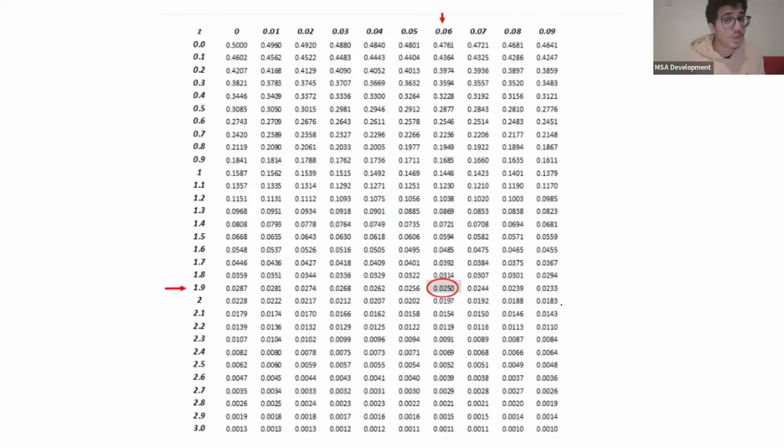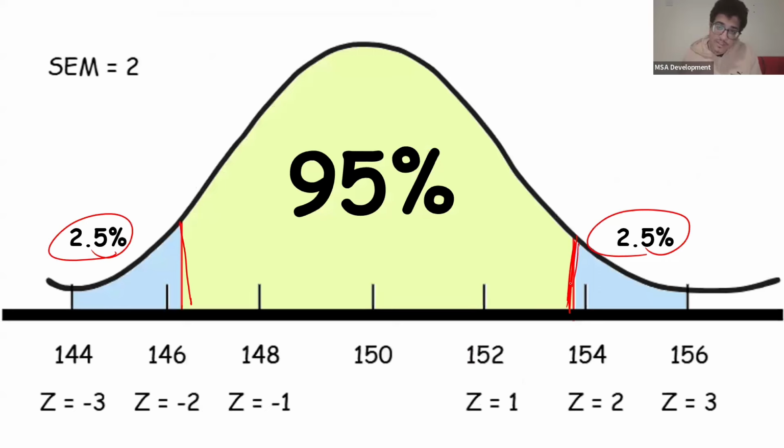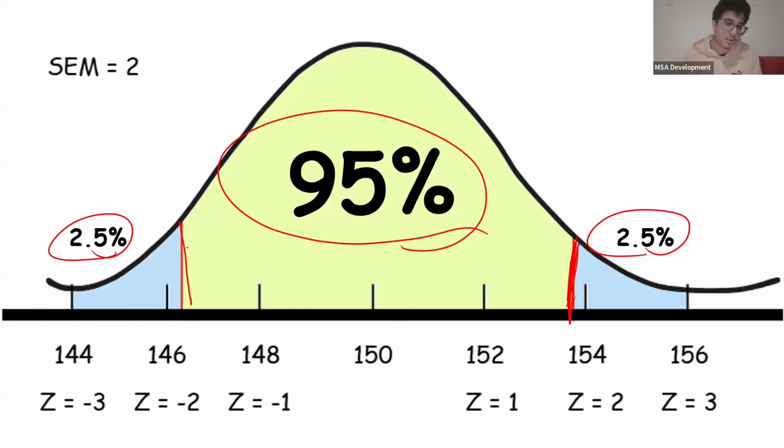To do that, we're going to look at our z-table. We're going to look for 0.025, which just stands for 2.5%. We want to find the z-value that separates 2.5% from this huge 95% on both ends.